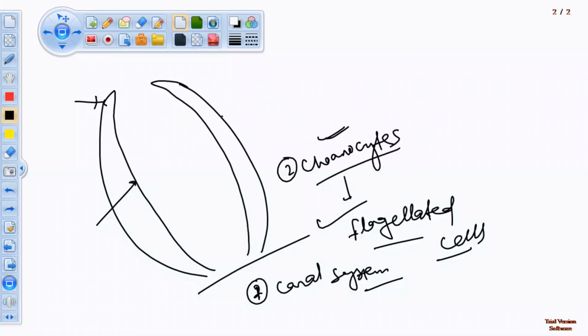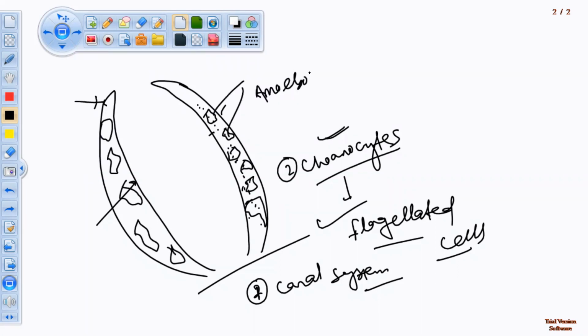In between the pinacoderm and choanoderm, a non-cellular layer is found, the mesoglea or mesophyll layer, the mesenchyme you can say. In this space, differently shaped amoeba-like cells are present, known as amoebocytes.